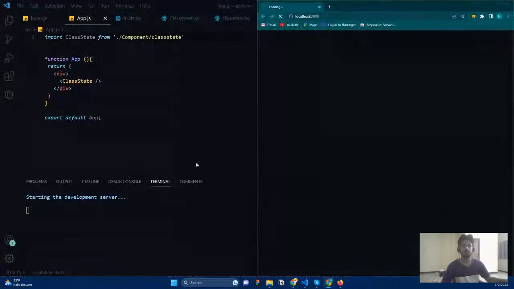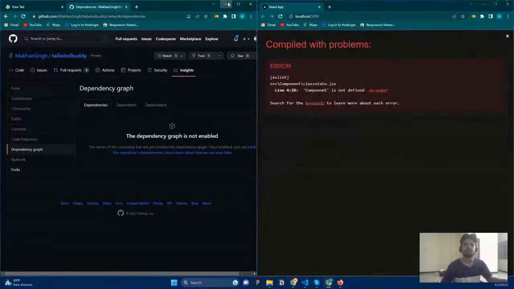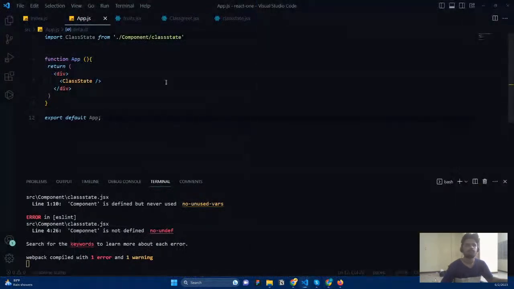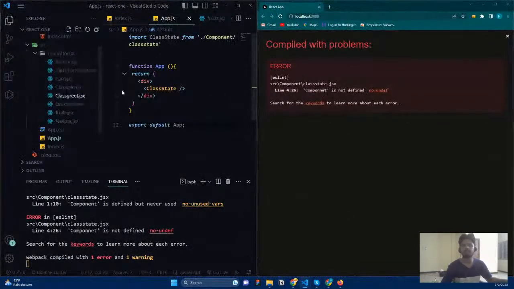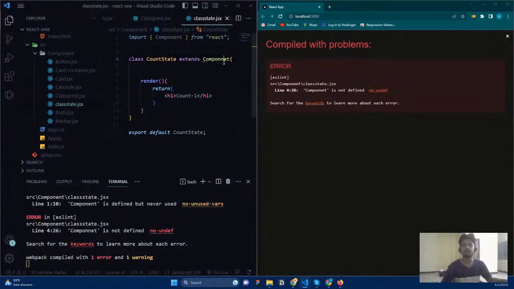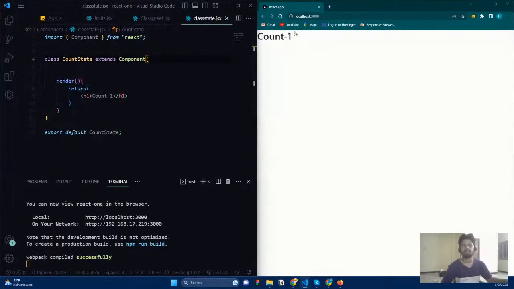Now we are getting that Component is not defined, so we made a mistake. Let us go to ClassState, and here you can see we made a spelling mistake. Check this, build and run it again.